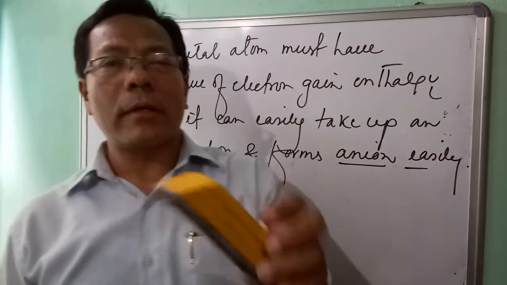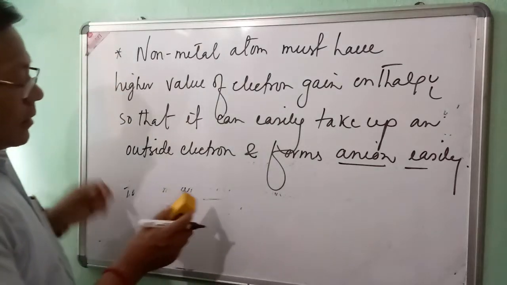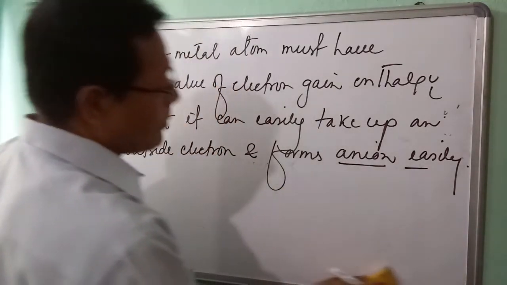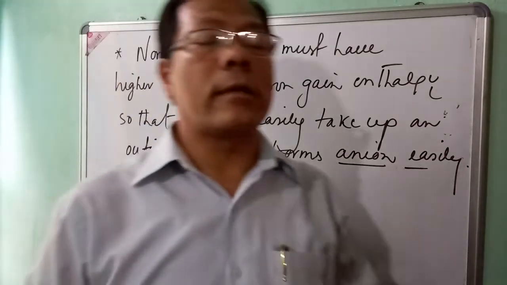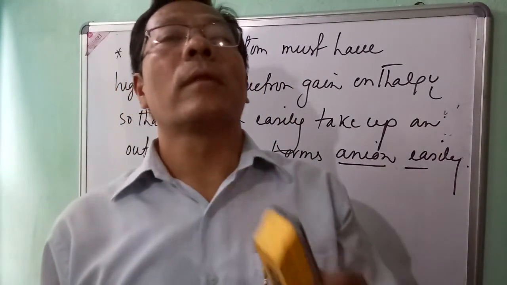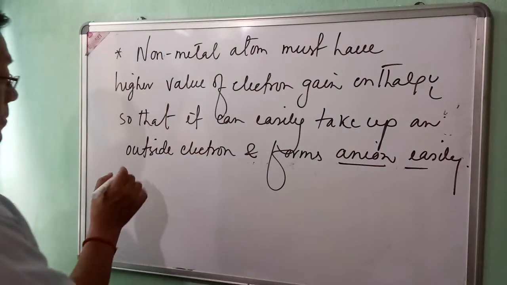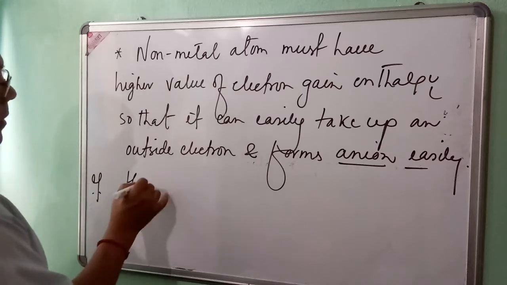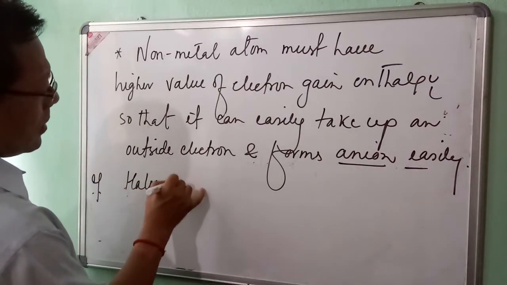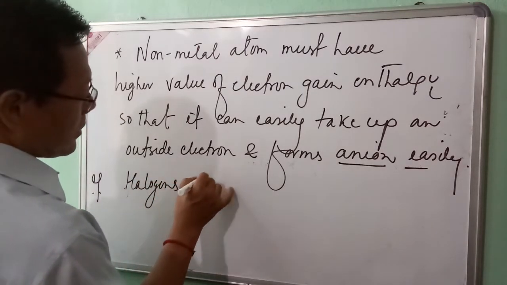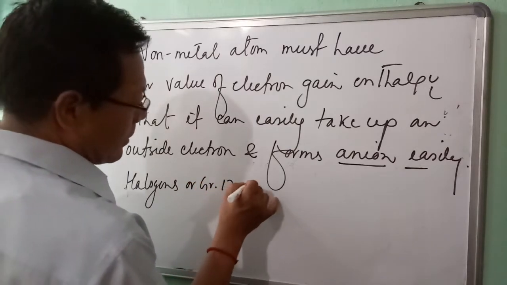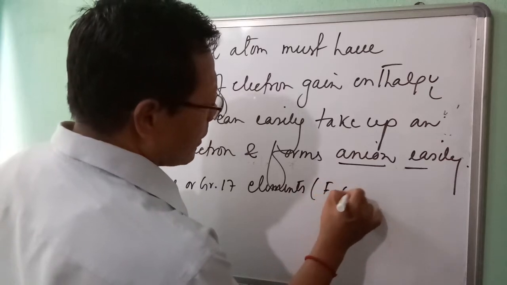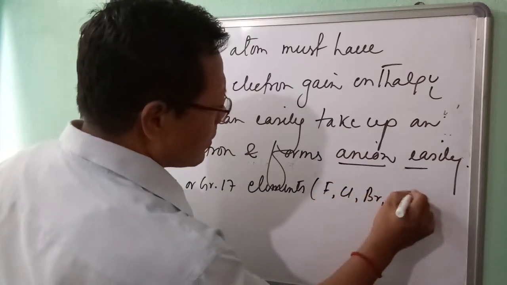For example, halogen atoms. Halogens are group 17 elements: fluorine, chlorine, bromine, iodine.